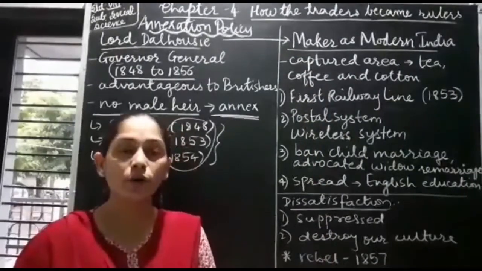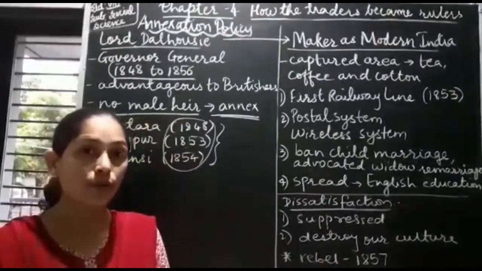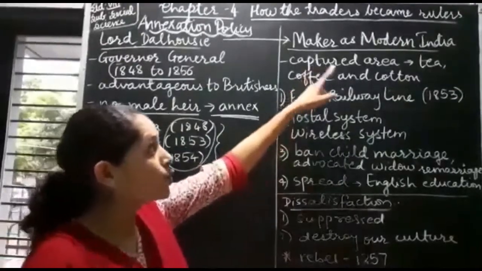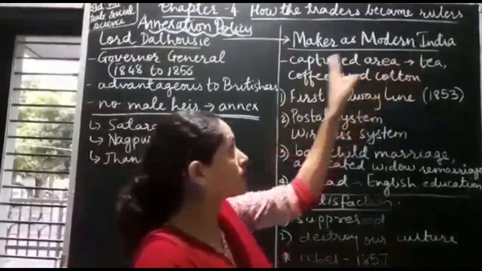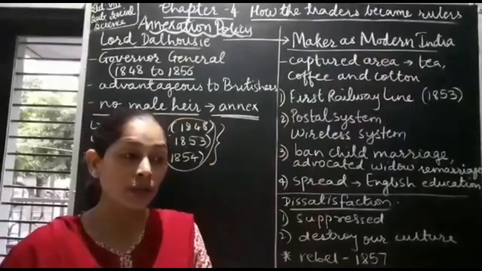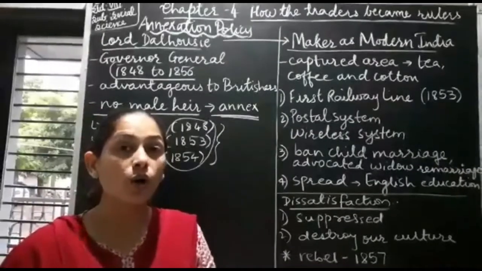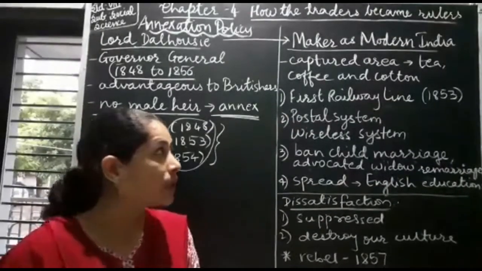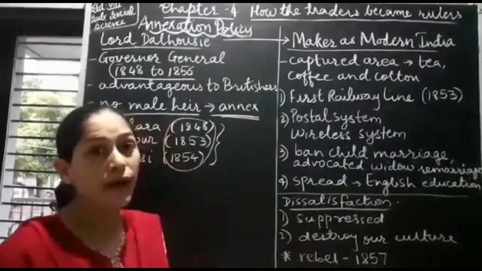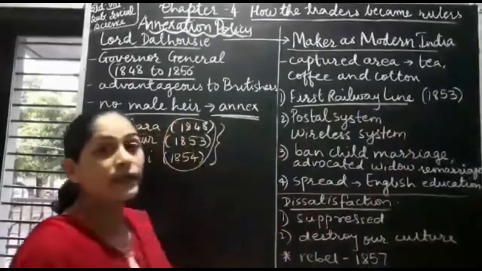Now when we talk about Lord Dalhousie, he made many changes in India during his tenure. Initially, he captured those areas which produced tea, coffee and cotton in abundance. And due to this, the British trader could trade very easily and also earn lot of profit out of it. Now the very first reform which was made by Lord Dalhousie, that was first railway line in India.